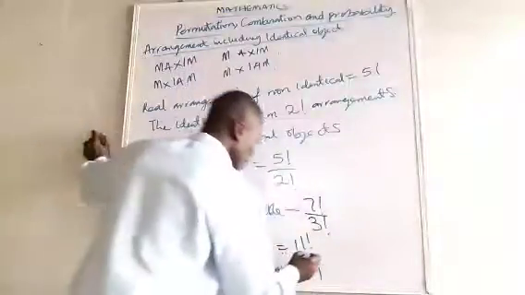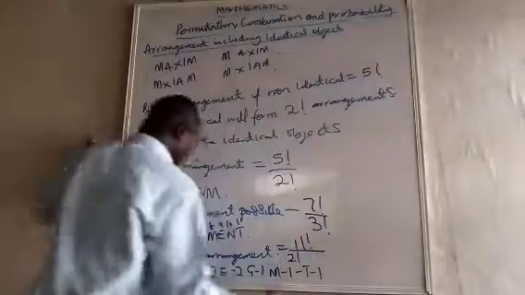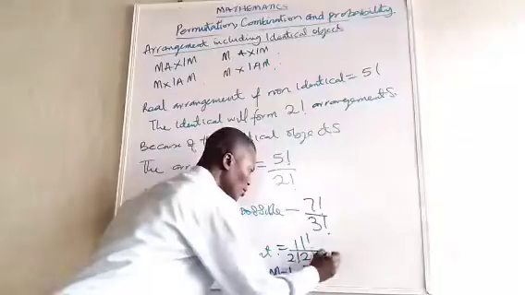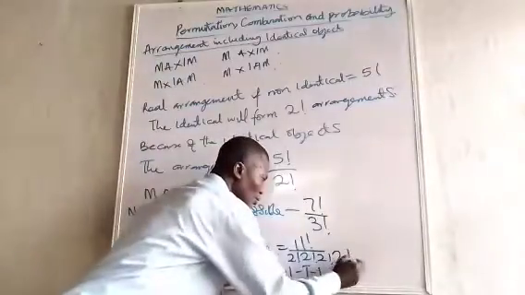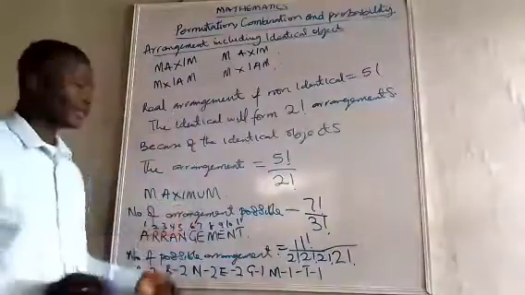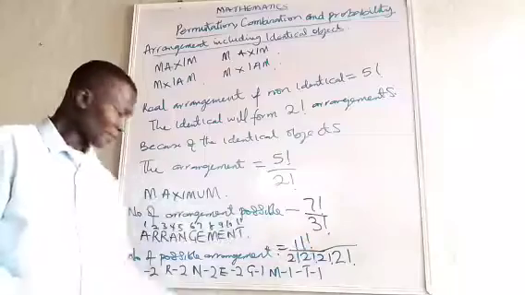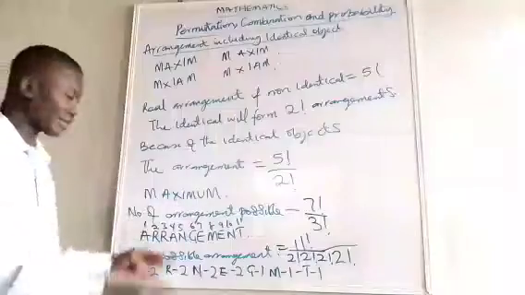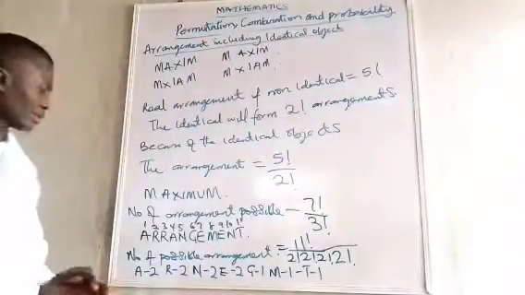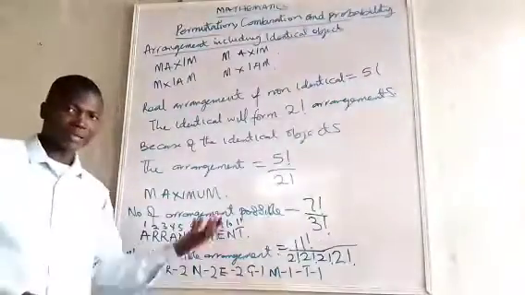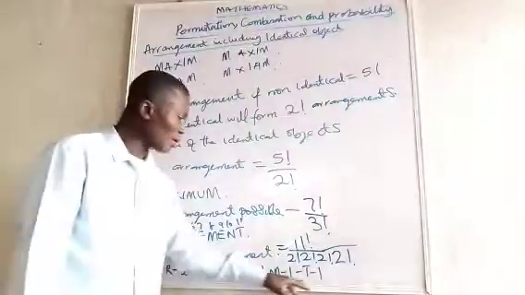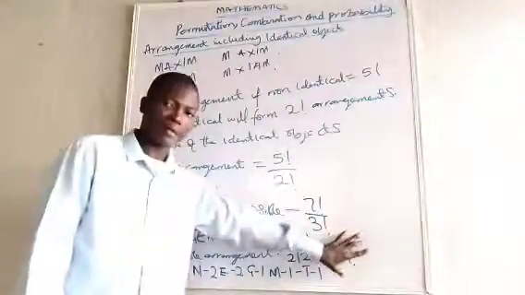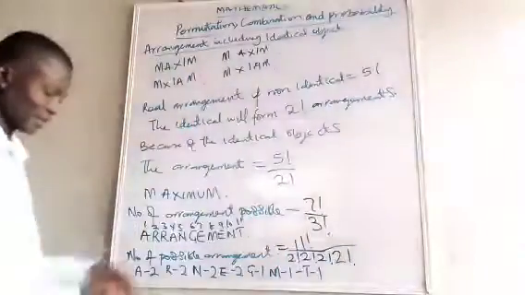So the answer is going to be 11 factorial over 2 factorial, 2 factorial, 2 factorial, 2 factorial. So our answer is easy now. Because if A's are all identical, we will say A. But in this instance, we have different ones that are identical. So we don't need to put 1, 1, 1 factorial because you know the factorial of 1 is 1. So that is how it is done. So this one is very easy now.